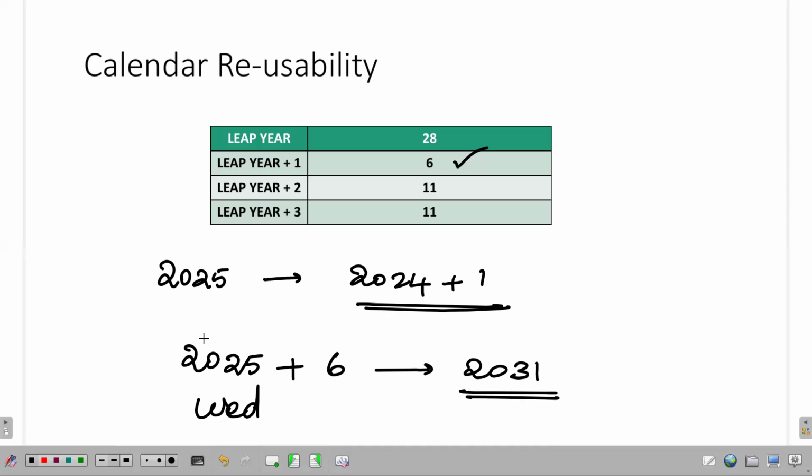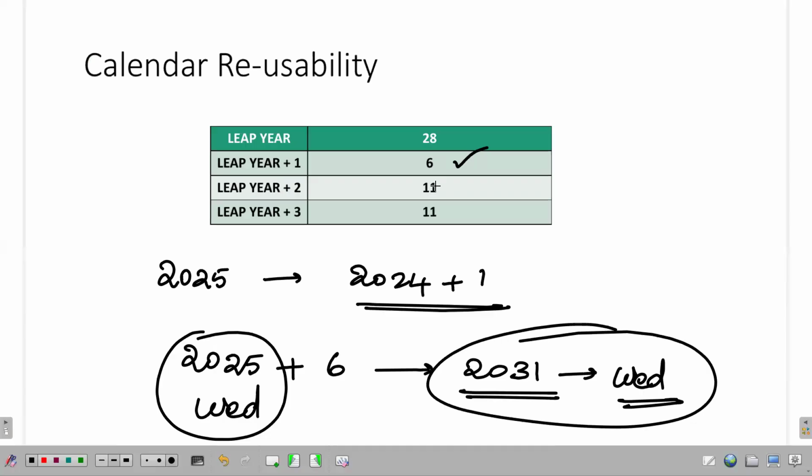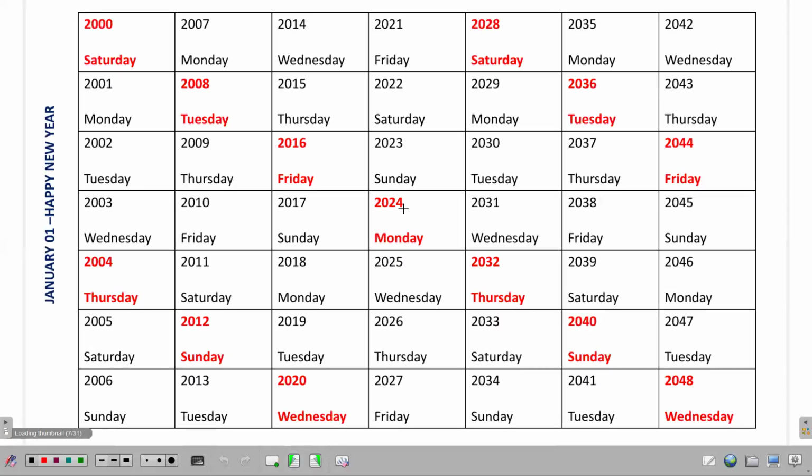So I am now saying that January 1 of 2031 will also be on a Wednesday. That's my prediction based on this particular table. Let's validate it. Look at this, 2025, Wednesday, plus 6, 2031. Yes, it works. You can see that after 6 years, the 2025 calendar can be used again.